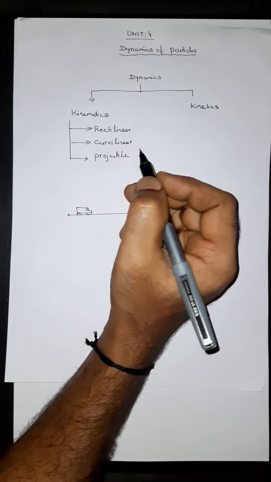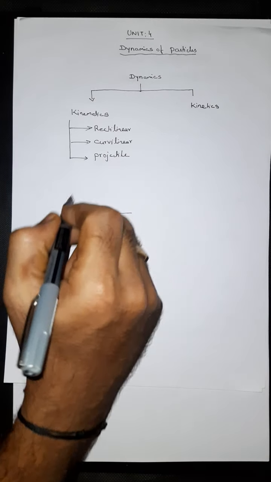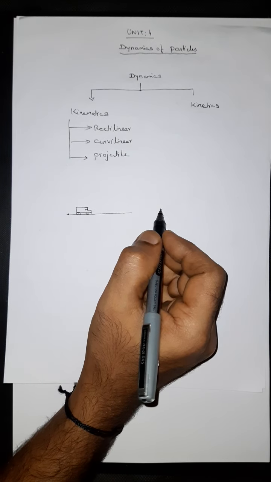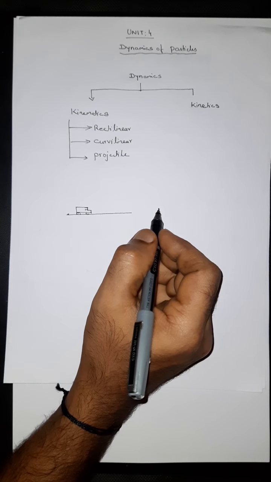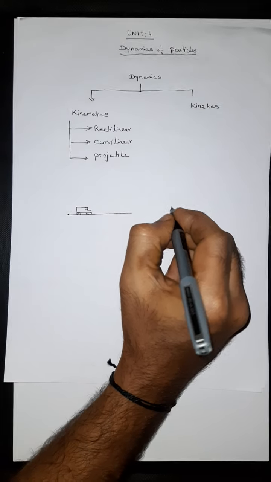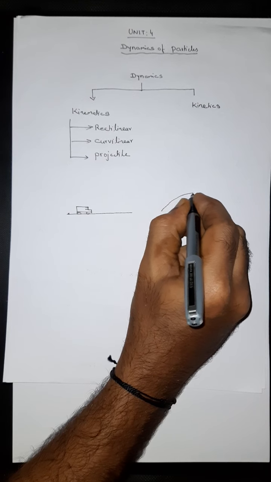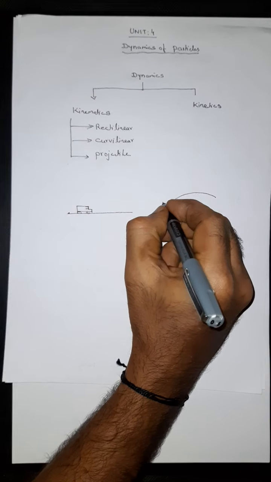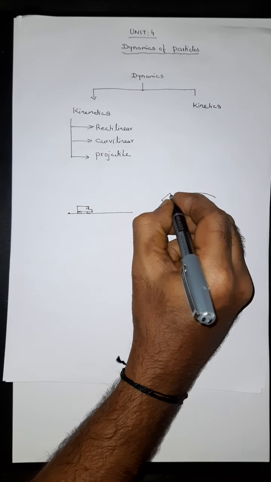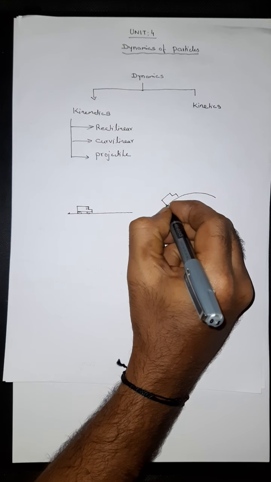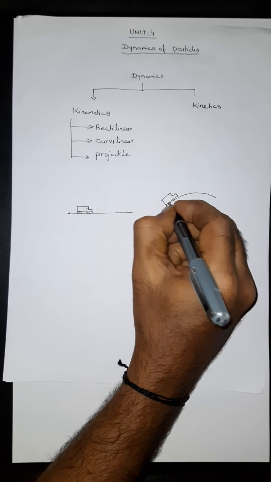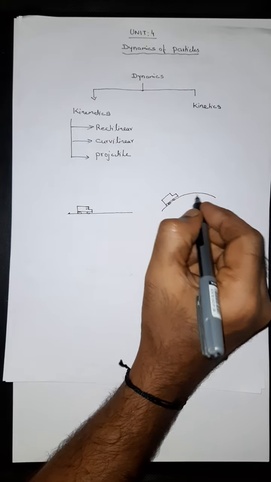Curvilinear is when a particle moves in a curved path. Suppose this is a curve, and a car is plying on the road along a curve.